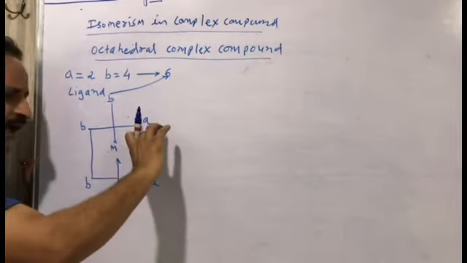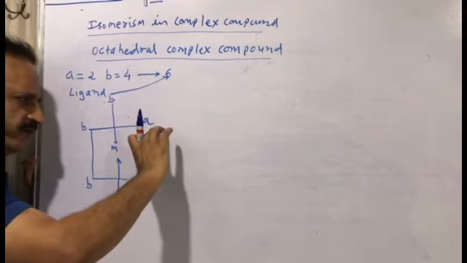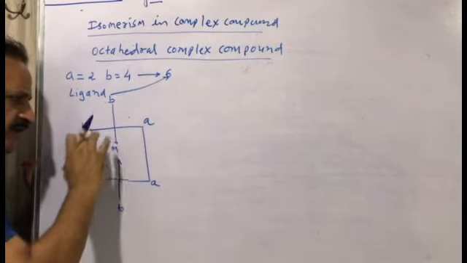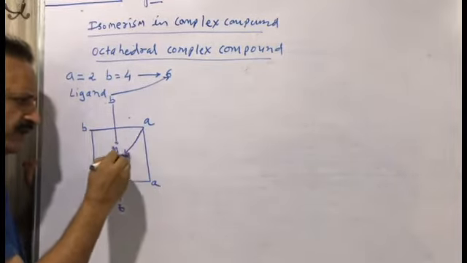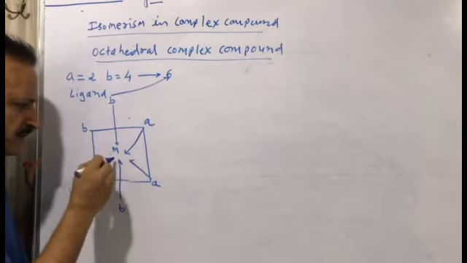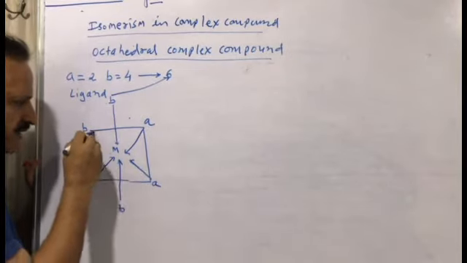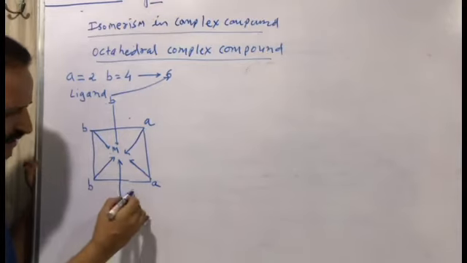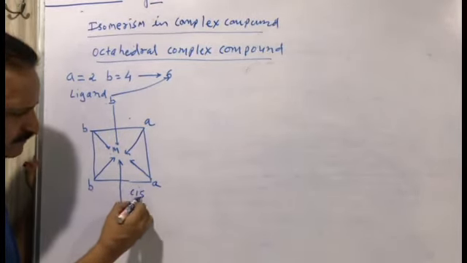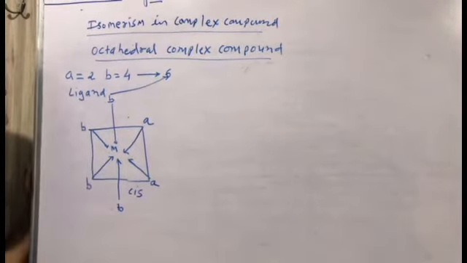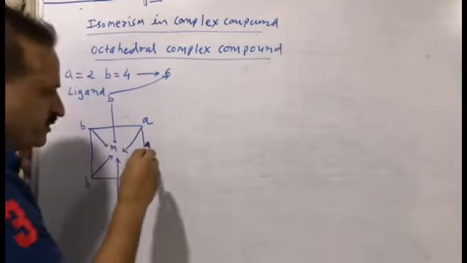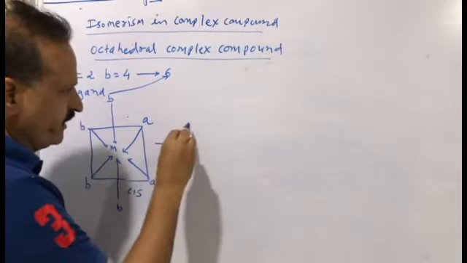If the A ligands are very near to each other and the B ligands are very near to each other, it is the cis structure, cis isomerism. This is an example of cis. And if A is in the opposite direction, then it will be trans.